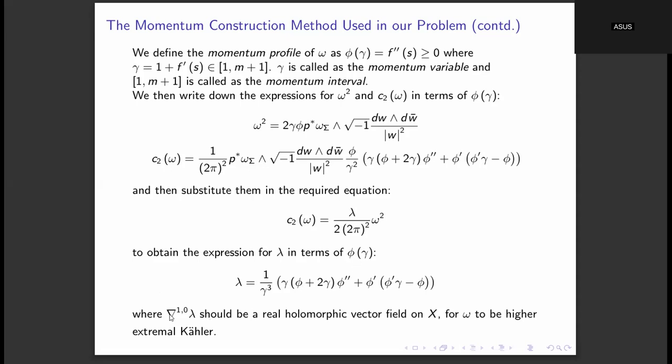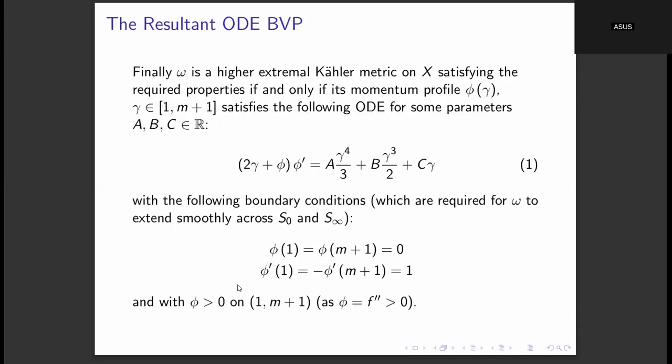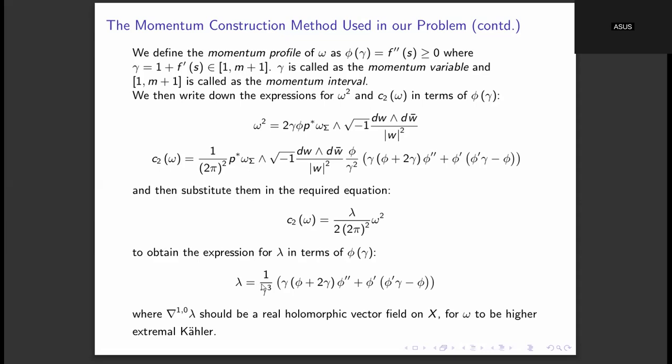And now for this omega to be higher extremal Kähler, we require nabla 1,0 of lambda to be a real holomorphic vector field. And then it turns out that if you equate these things, then lambda will be equal to some A times gamma plus B, where capital A and capital B are just some real constants. So then you will get this whole right hand side equal to A times gamma plus B.